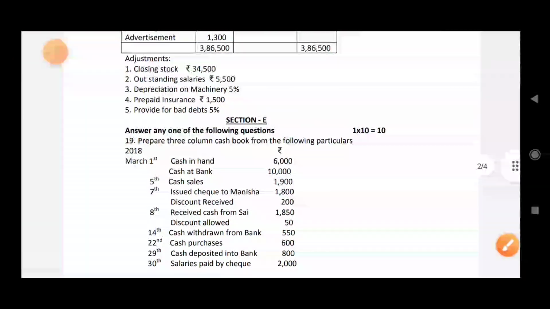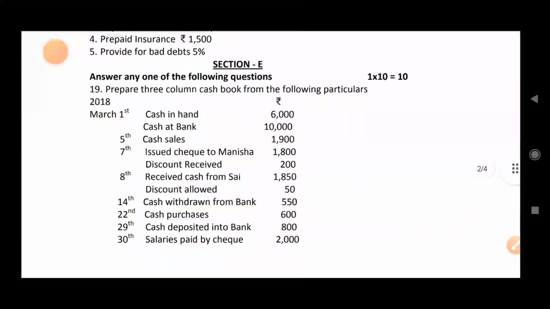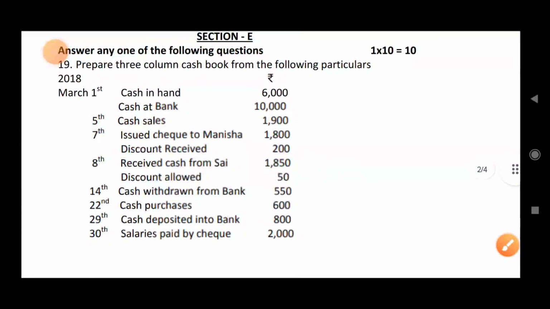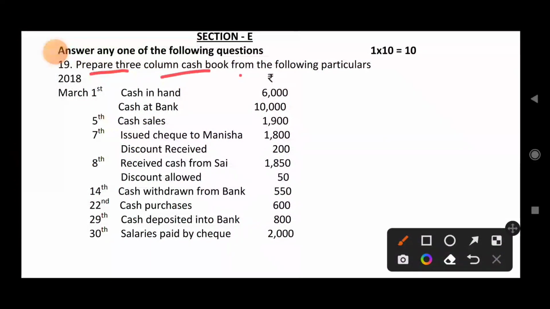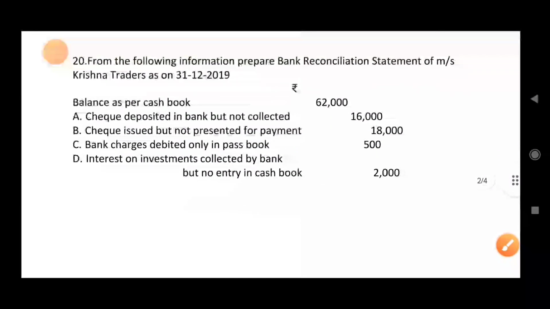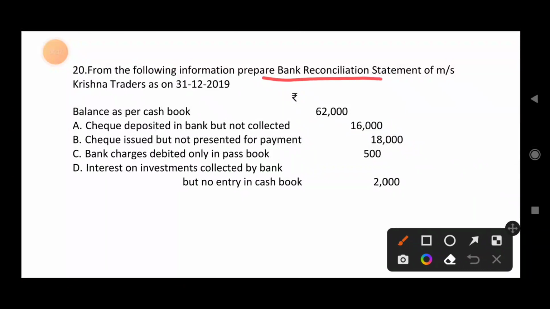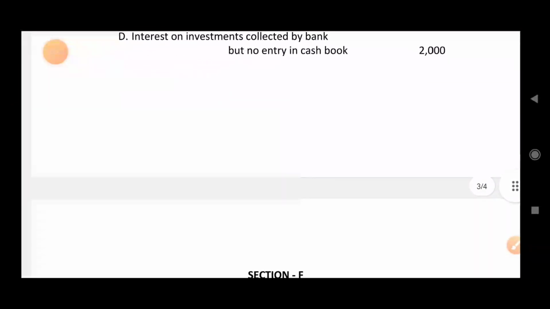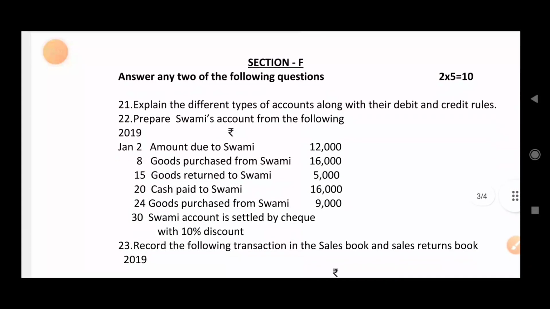Section D is over, a 20 marks question, and the next is section E. Answer any one of the following questions. You will be given 2 questions and need to write any one. One is to prepare a 3-column cash book from the following particulars, and the other is a bank reconciliation statement, BRS. So one question from BRS and one from triple column cash book. That ends the long questions, 10 marks each.